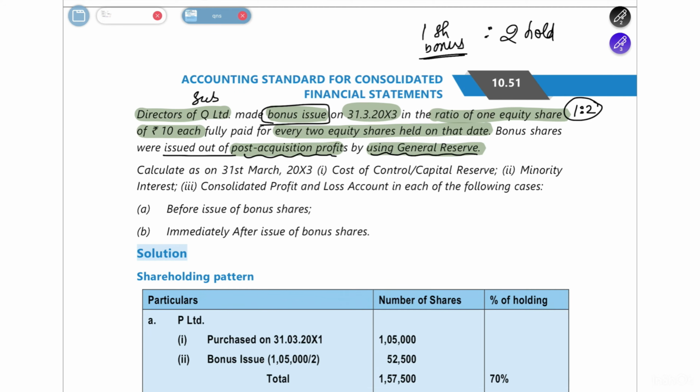In the question, they are telling you to find out the cost of control or capital reserve, that means your goodwill or capital reserve. They are asking you to find out the minority interest and the consolidated profit and loss account, or what we call group reserve, in the 2 following cases. First, find out all these 3 before the issue of bonus, and after the issue of bonus, you have to find out. Okay. So now let me open the answer key for you.